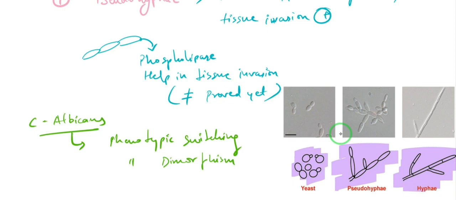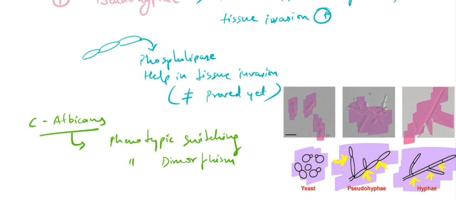In pseudohyphae and true hyphae, you can differentiate by the constriction. In pseudohyphae, you're going to see constriction, right? These are constrictions. But in true hyphae, you are not going to see any constriction. They are going to be just septate, right? In this image also, you can see very well that these are the yeast cells, budding yeast cells, and this is the pseudohyphae, and this is a true hyphae with no constriction but septae, right?